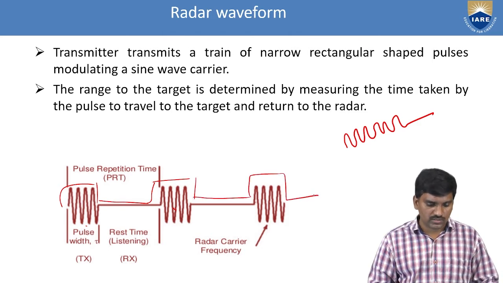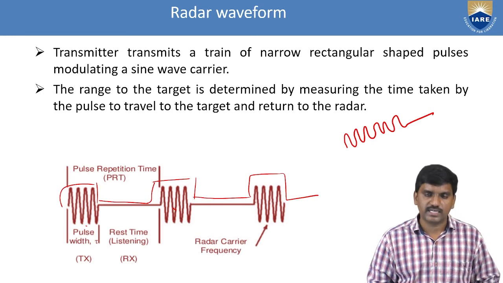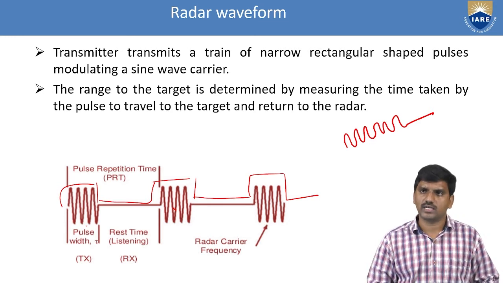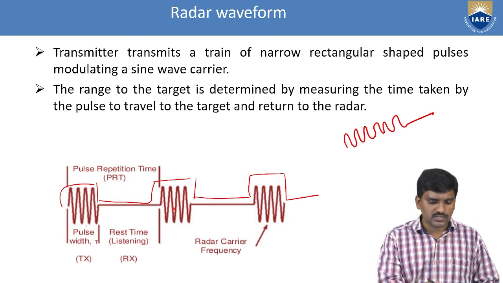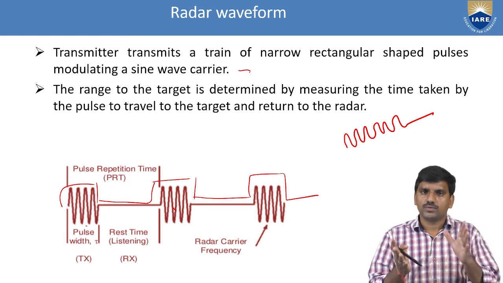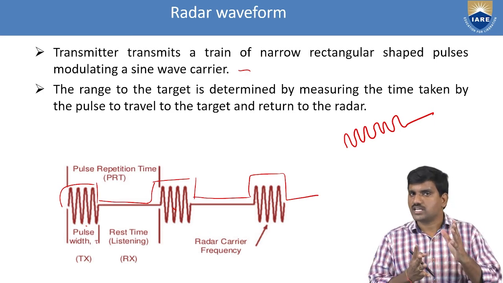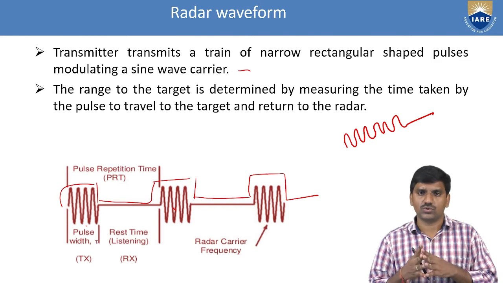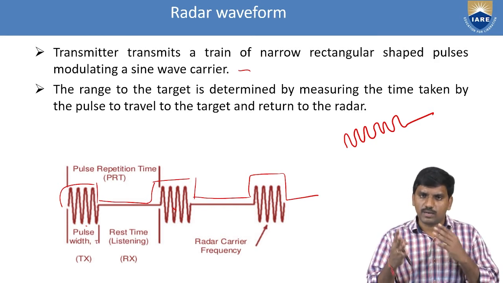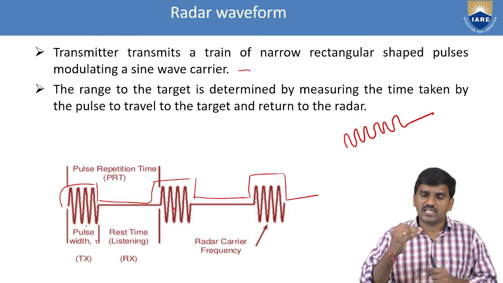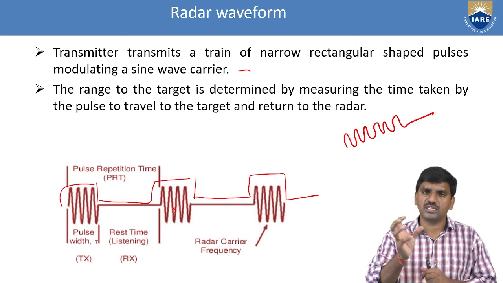In order to detect, the transmitted train of narrow rectangular shaped pulses modulates the sine wave signal. Basically we are transmitting sinusoidal signals only, but in pulse radar the signals are formed like these pulse signals.